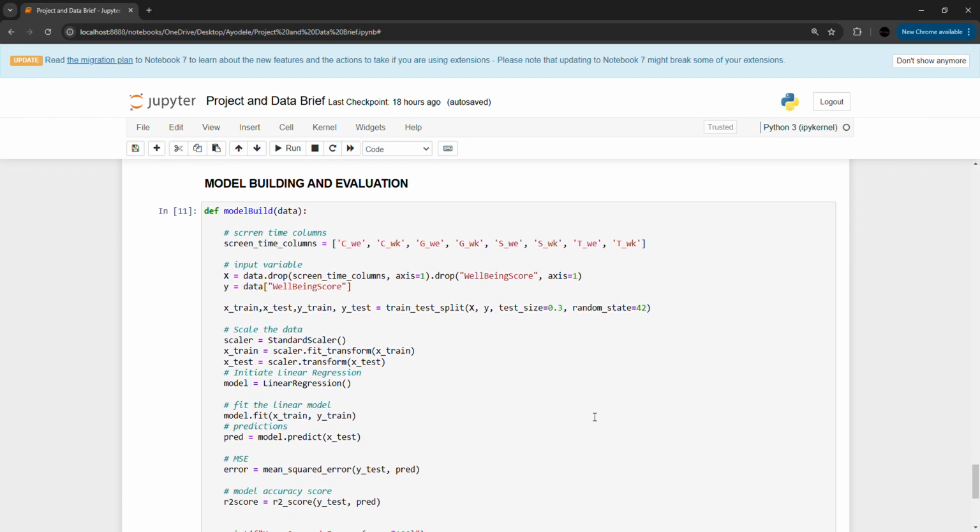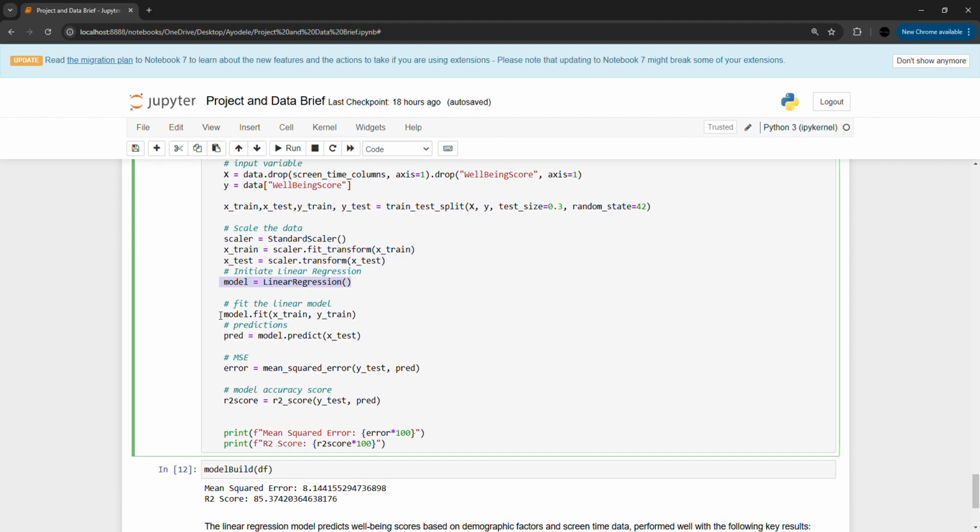The last phase is building the model. We split the data into training and testing sets. We use 30% of the data to test, then we do some standardization, and then we initialize our linear regression and fit the data for training. Then this is our prediction, and this is our mean squared error to measure how the predicted value deviates from the actual value. Then the score, which is the accuracy score of our model. We return the mean squared error and the accuracy score.